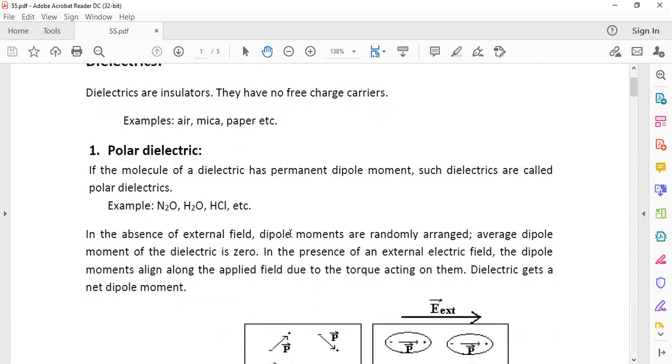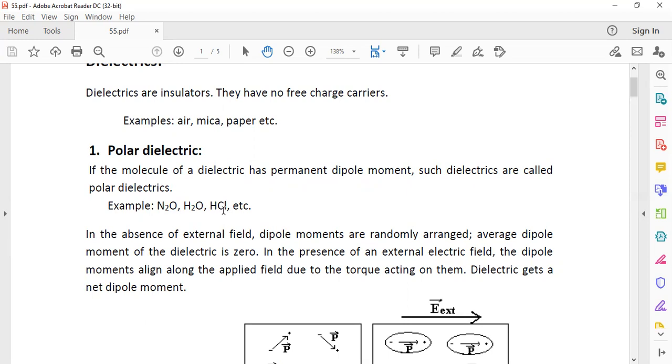Polar dielectrics. In the dielectric materials, there will be atoms and molecules. If the molecule of a dielectric material has a permanent dipole moment before placing in the electric field, then the molecules are called polar molecules, or the material is called polar dielectric. For example, N2O, H2O, HCl molecules have permanent dipole moment.